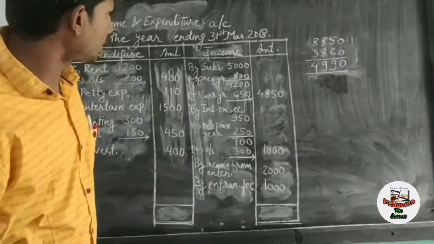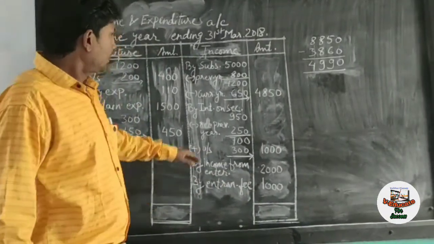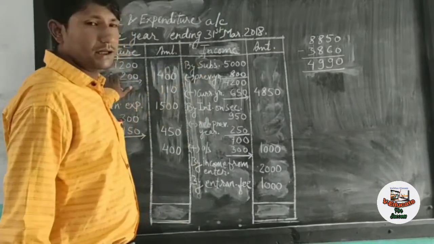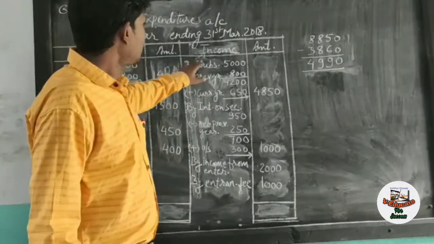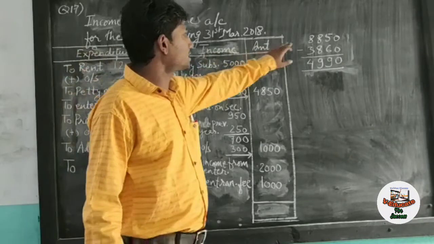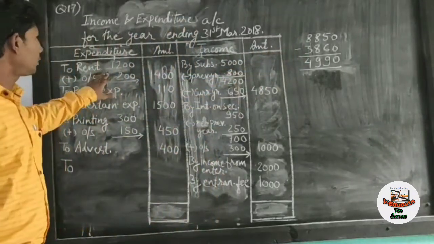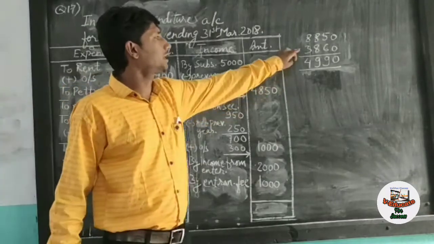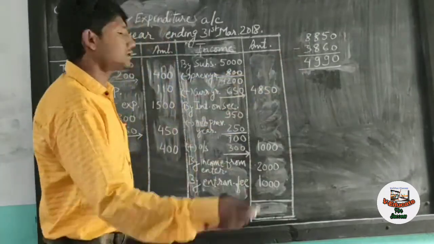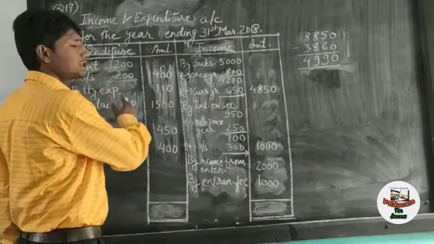So you have to total the income side and expenditure side. The total of income side is 8,850, and the total of expenditure side is 3,860. Means incomes are more than expenditure.